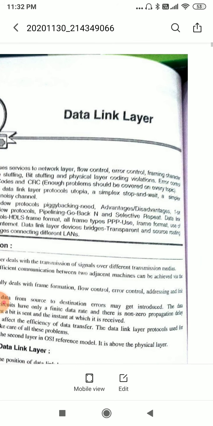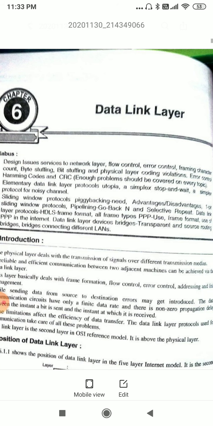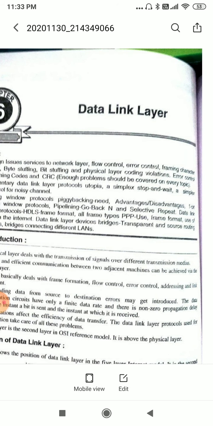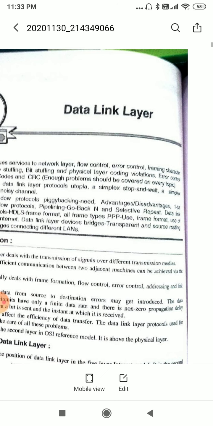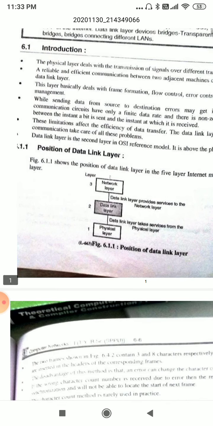Framing: character count, byte stuffing, bit stuffing, and physical layer coding. We have to study these terms in detail.